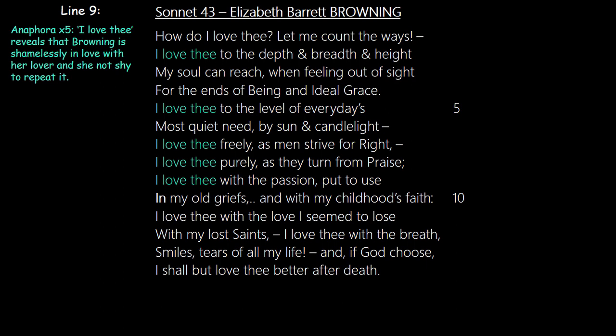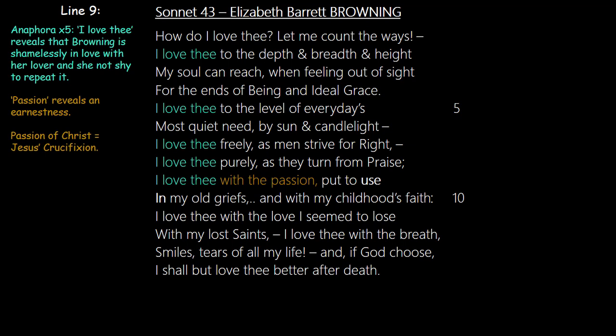She repeats "I love thee" again for the 3rd consecutive time in as many stanzas, in as many lines, but the 5th time in the poem. So Browning is not shy. She says, "I love thee with a passion." Passion reveals that it is earnest. When something is earnest, it is done purely, it's done with force. Passion put to use. Now when she says passion there, for me, it's an allusion to the passion of Christ.